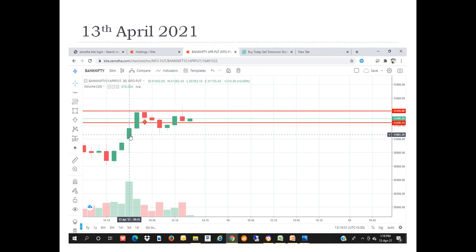Let me go to April 13th. So this is April 13th. Just a minute. April 13th first candle, 9:15 candle, then 9:45 candle, 10:15 candle. So here high and low is marked. So once it get break, without any obstacles, it went for 50 points low, further low. So guys, likewise we can earn on a daily basis.